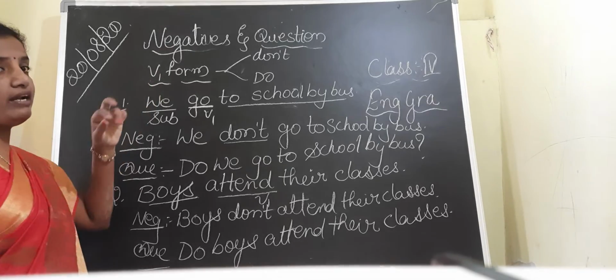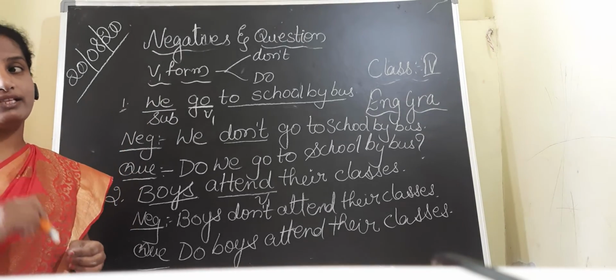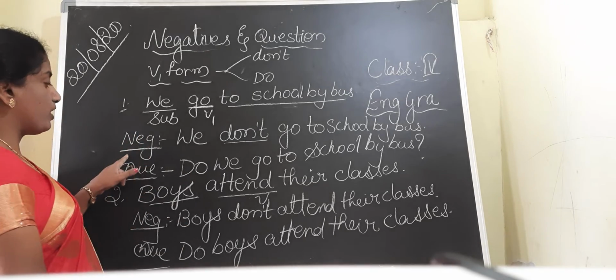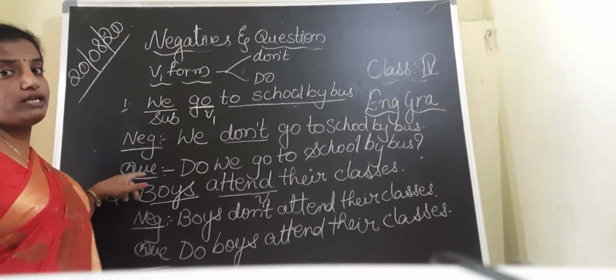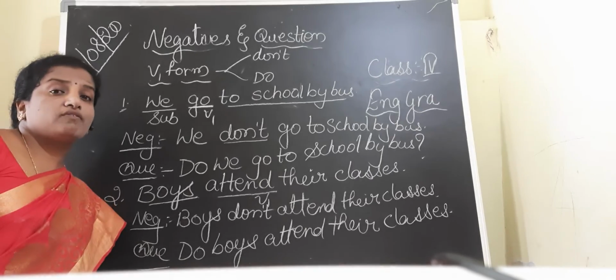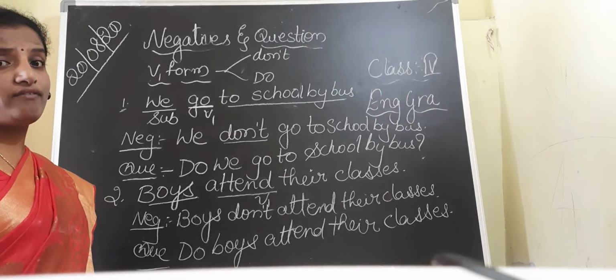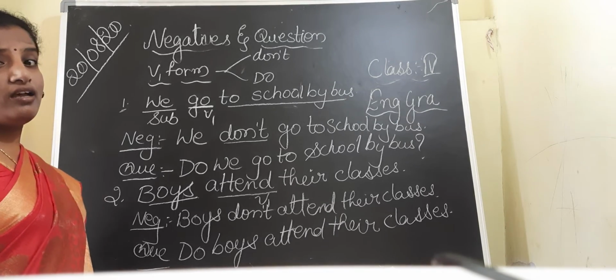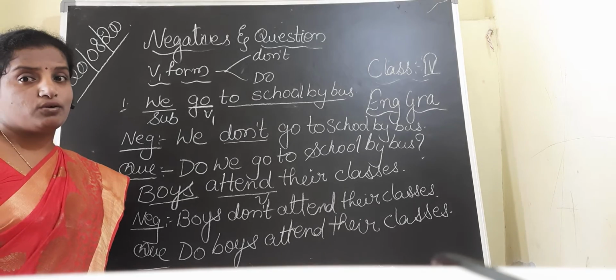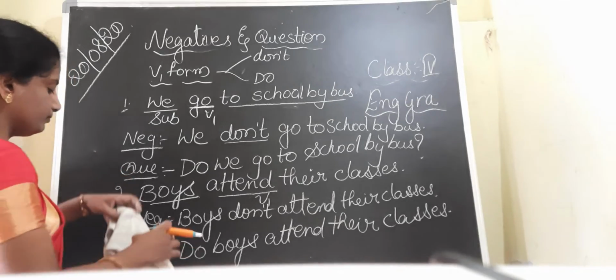Here I have explained when you are having a V1 in the sentence, how to write the negative and the question form. Now children, we will discuss V1 with yes. Whenever you are having V1 with yes, how to write the negative and how to write the question form.